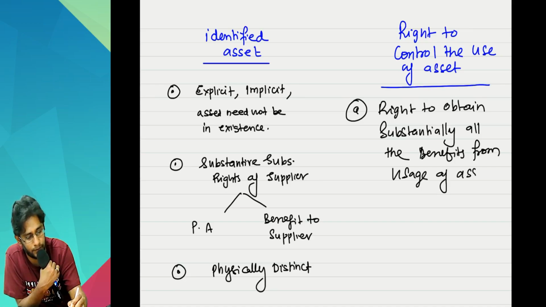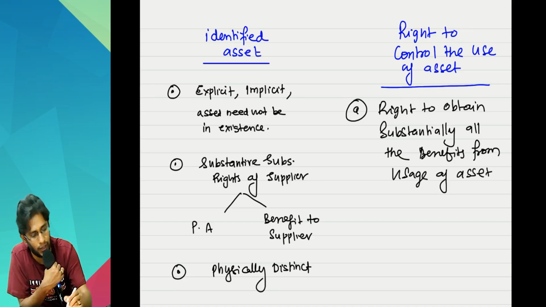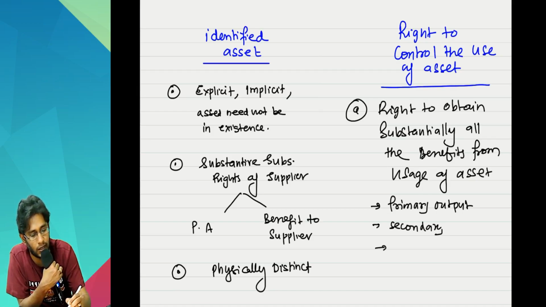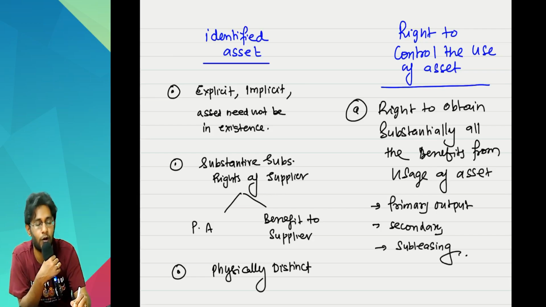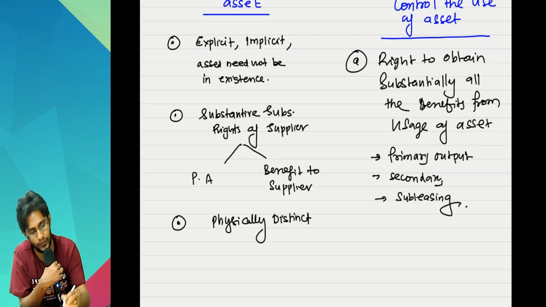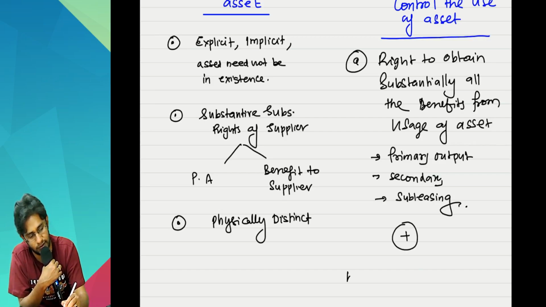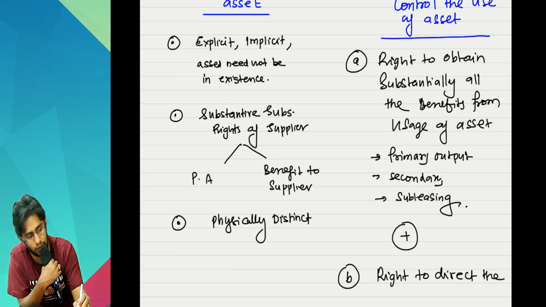In these benefits, what did we speak about? Primary output, sale of goods and all. Secondary outputs like carbon credits, other income like subleasing and all. All this money should belong to the customer only. This is one condition. Second condition, you should have the right to direct the usage.